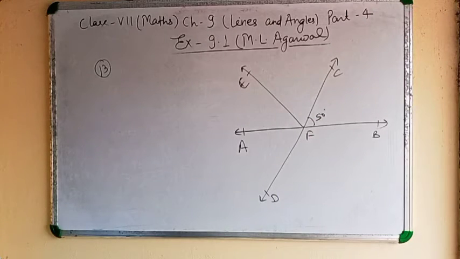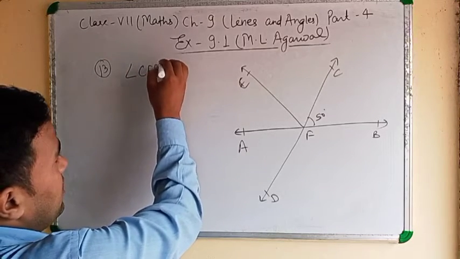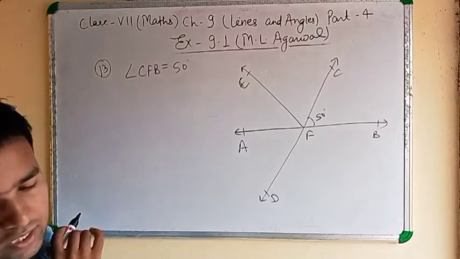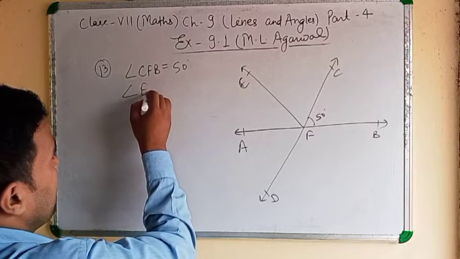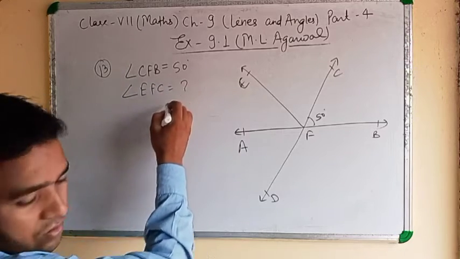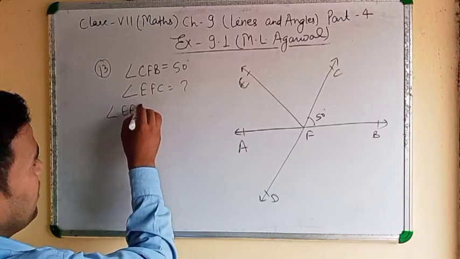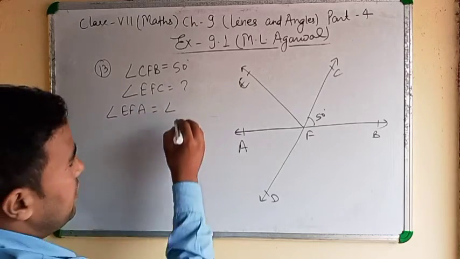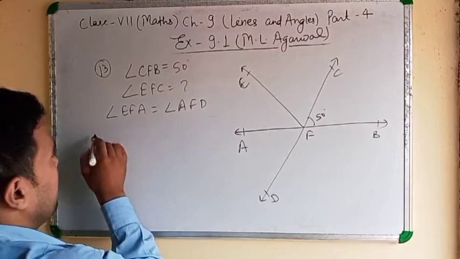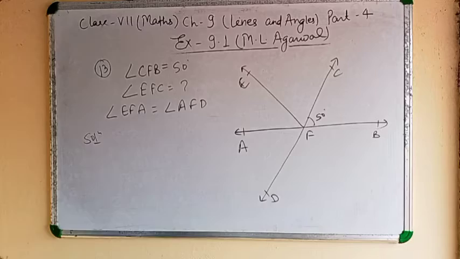Okay. First of all, you write what is given here. Clear? Here it is given angle CFB equal to 50 degree, and it is asking angle EFC, and one more thing is given: angle EFA equal to angle AFD. Solution. How will you do it?